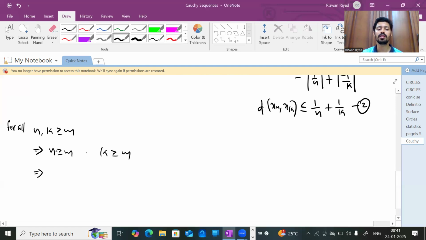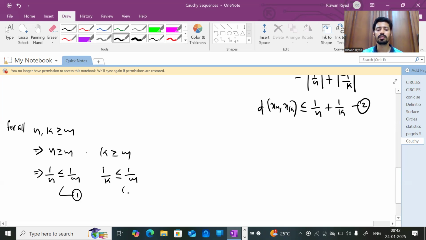If n is greater than or equal to M, then the reciprocal of n will be lesser than or equal to the reciprocal of M. If you take the reciprocal, the inequality gets reversed. That means we can write 1 by n lesser than or equal to 1 by M. Same thing happens here: 1 by k will be lesser than or equal to 1 by M. Inequality 1 and 2 we have already taken. Suppose these are inequality number 3 and inequality number 4.